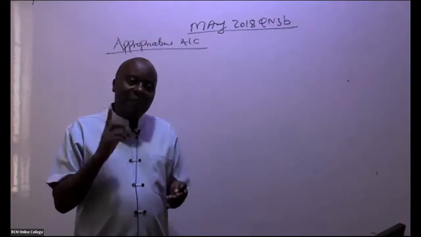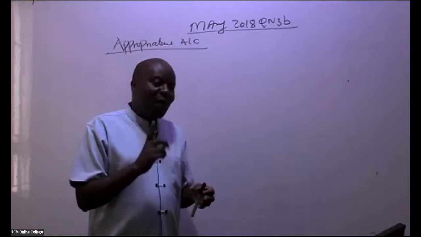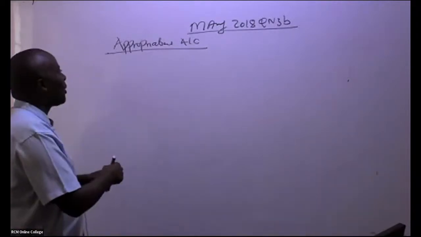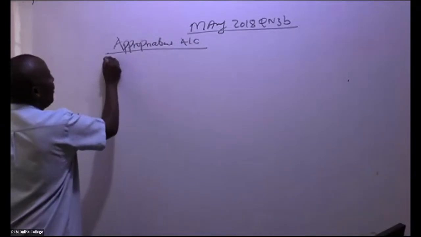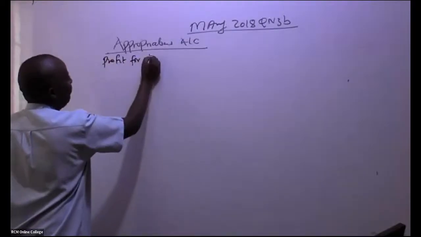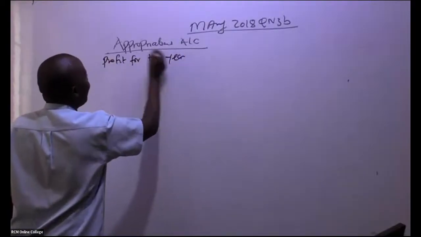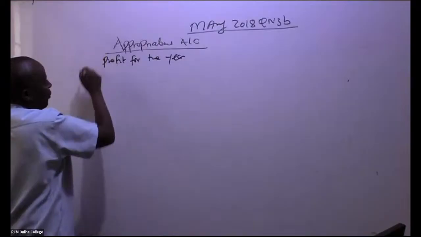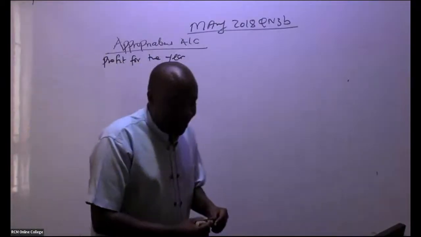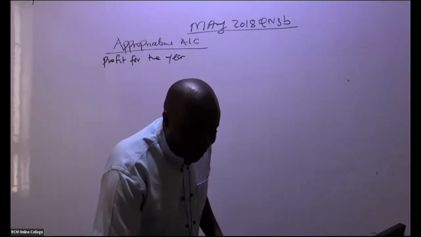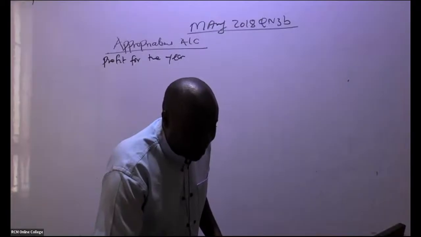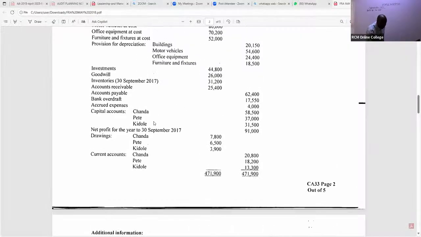That is the first thing that you need to do. So come and make an appropriation account. You give us here profit for the year, very fast. So I'm doing part one. Is there somebody who is able to see the profit for the year? Irene is giving us 91,000, right? You can see profit for the year. You guys are so good. Net profit for the year, 91,000.